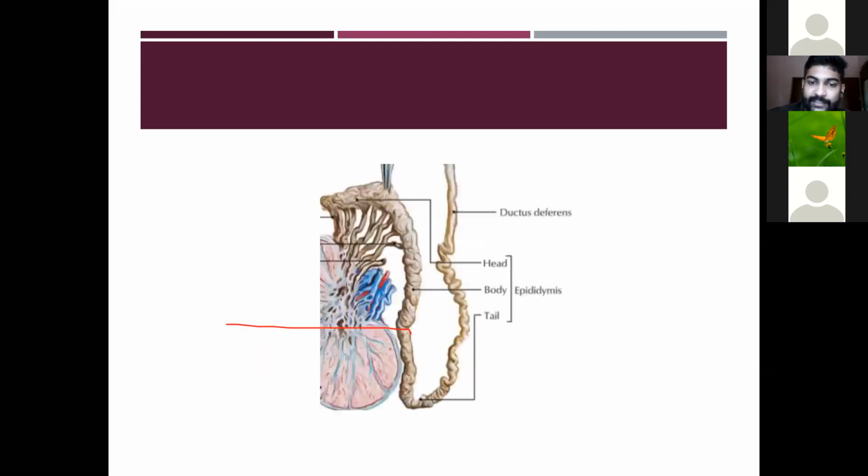You can see the three parts: the head, then the body, and the tail of the epididymis. The tail is continuous with the vas deferens, and you can see this is the vas deferens. The head is connected to the testis via the efferent ductules, the vasa efferentia. Then the body, then the tail, which is continuous with the ductus deferens or the vas deferens.